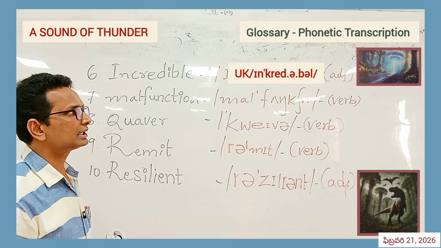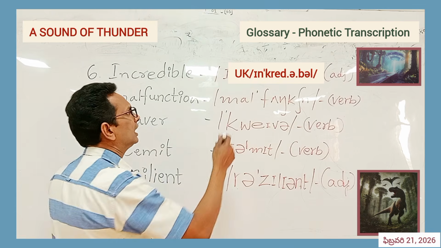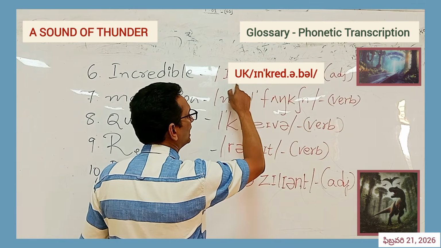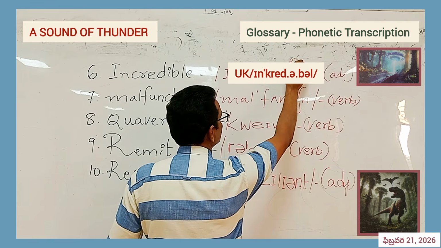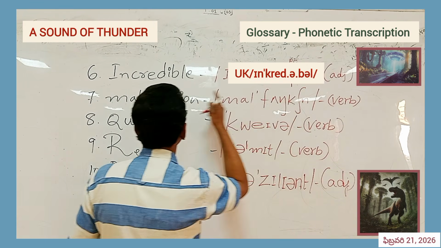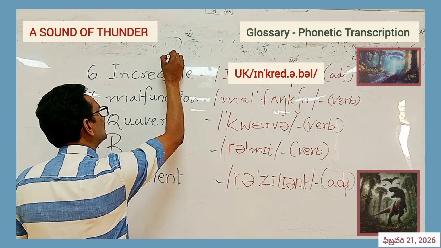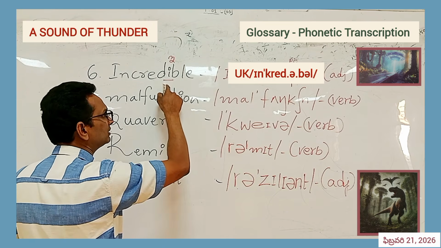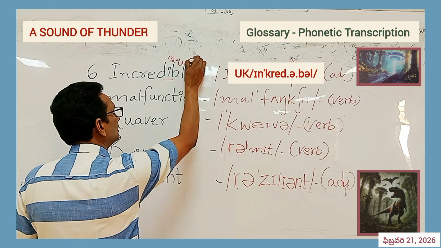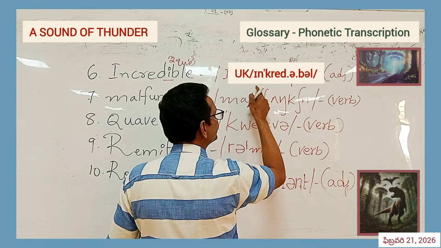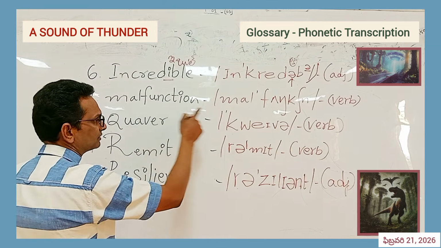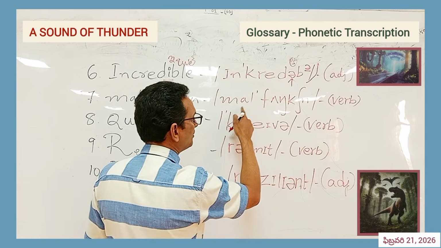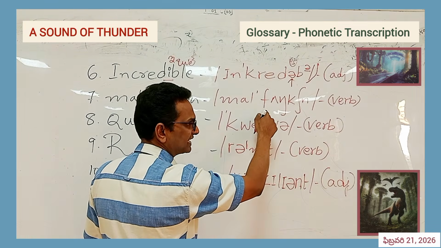But let's take a look at the phonetic transcription. There is a stress mark in this. Incredible. Look at this symbol. It's a sound. Incredible. But here, we use this sound. Incredible. But it doesn't come like that. Incredible.